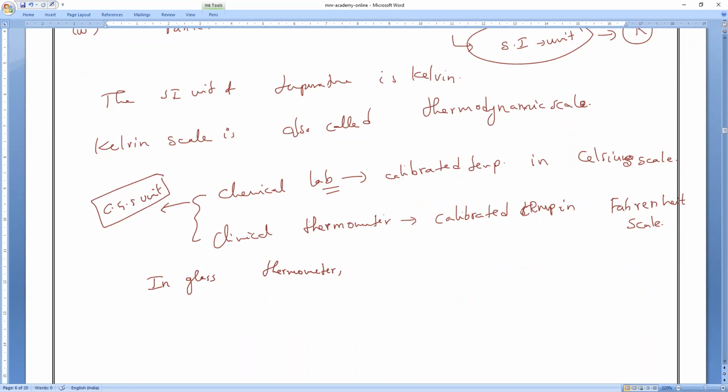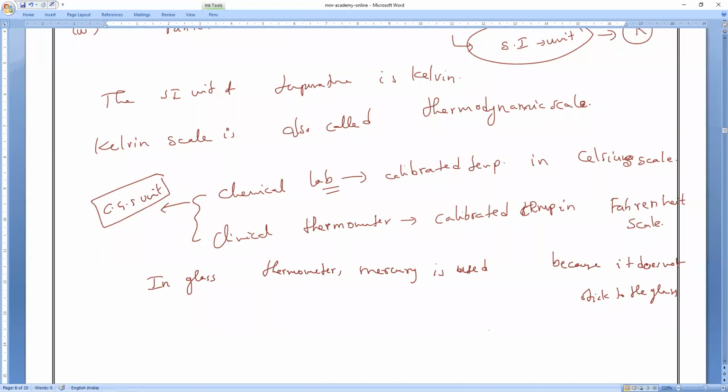So in a glass thermometer, mercury is used for two reasons. Reason number one, it does not stick to the glass.